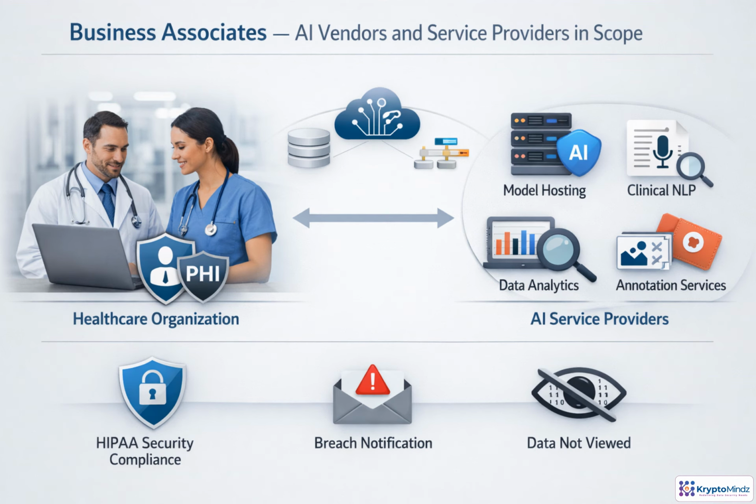When PHI leaves a healthcare organization and flows into an AI tool, the vendor may become a business associate. This can include model hosting, clinical documentation, analytics, annotation, and cloud services. The test is not whether a human sees the data. It is whether the vendor receives, maintains, creates, or transmits PHI for the regulated organization. If so, HIPAA security rule duties and breach notification obligations travel with that data.